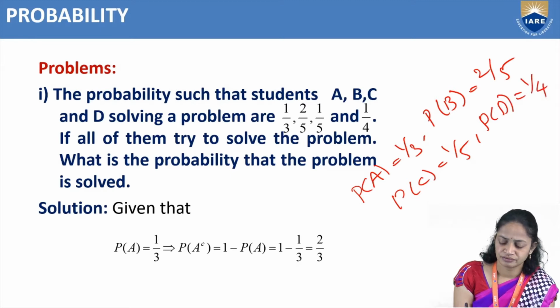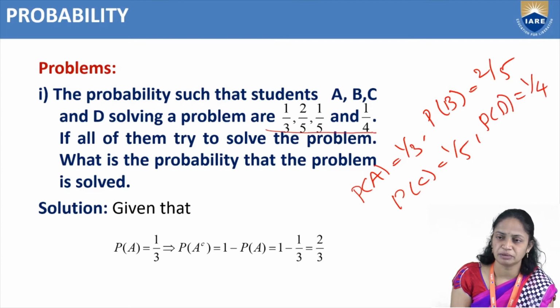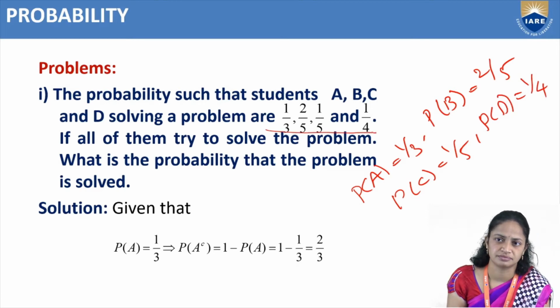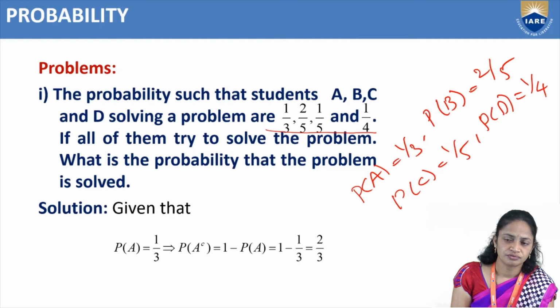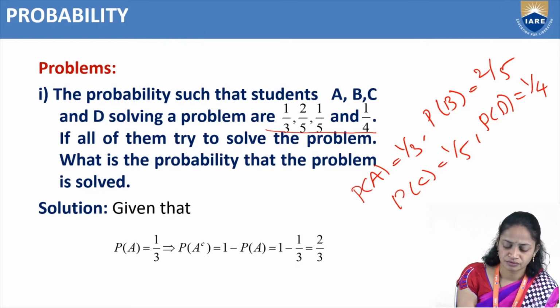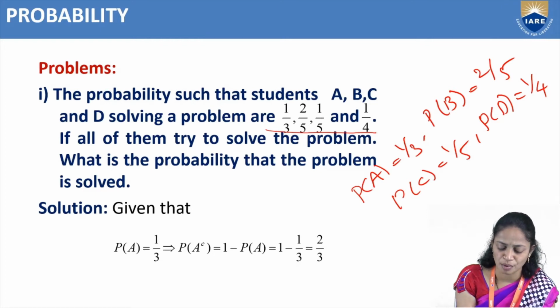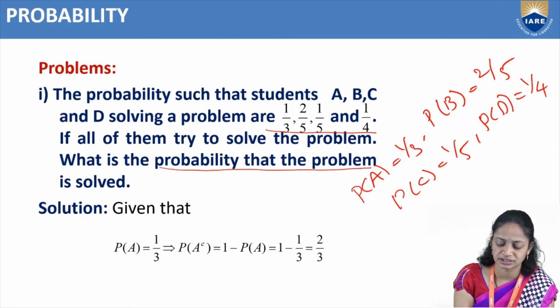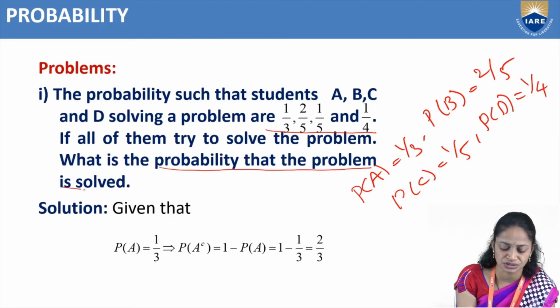So we have given that P of A, P of B, P of C and P of D. So what we are going to find? Our question is, what is the probability that the problem is solved?